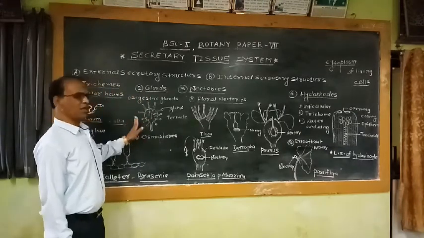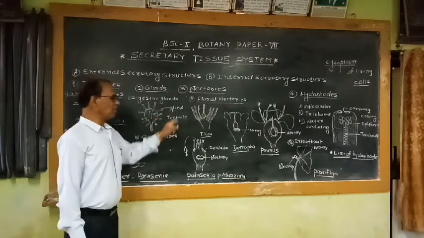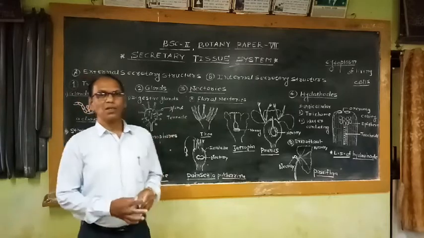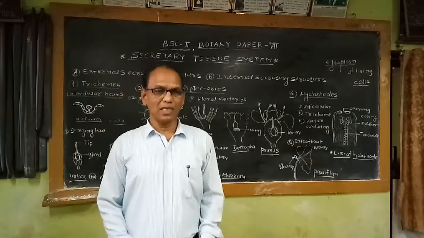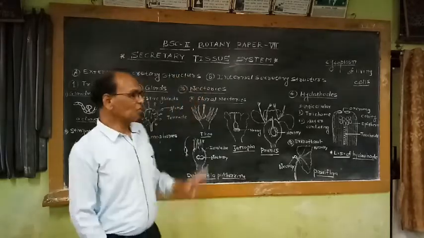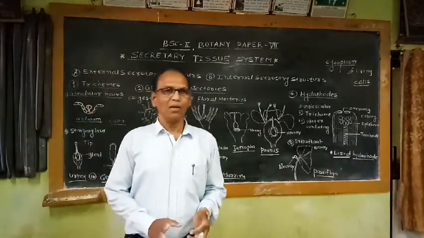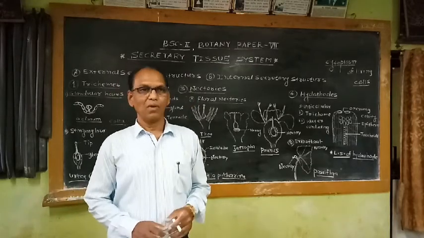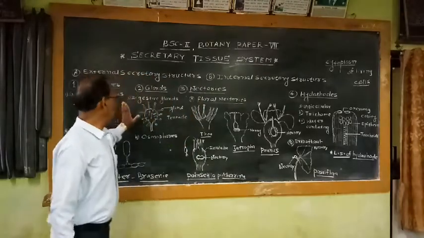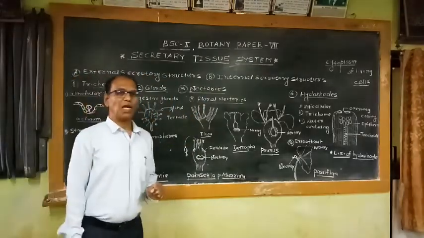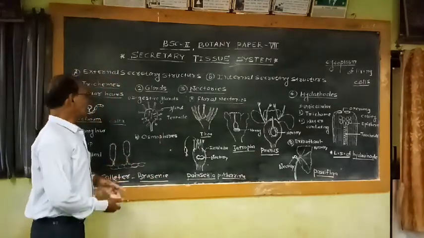This is the diagram of a Drosera leaf. This Drosera leaf shows modified epidermal appendages commonly called tentacles. At the tip of the tentacle there is a gland. This gland secretes a sticky substance or glistening drop as well as proteolytic enzymes, or protein digestive enzymes. These proteolytic enzymes digest the insect body proteins, and the plant's deficiency of nitrogen is fulfilled. That means these digestive glands found in insectivorous plants play an important role in the digestion of insect body proteins.